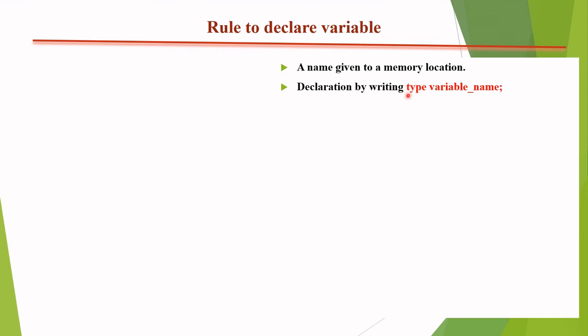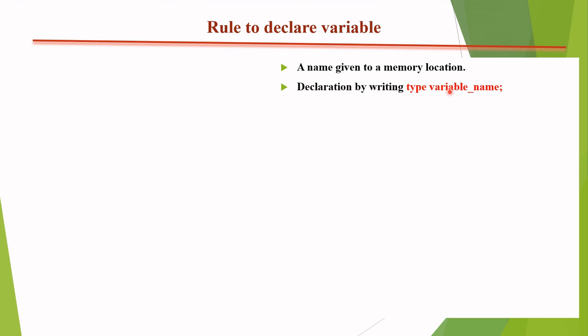So variable type is used only for declaring the type of the variable, and then variable_name means the name. Like you want to declare variable A, variable B, C, sum, D, E, F, whatever you want, you can write here. Don't think that we can only define a variable name with a single alphabet. No, I can also define, like, int AB. If there is no space between the two symbols, AB is read as a single variable name.